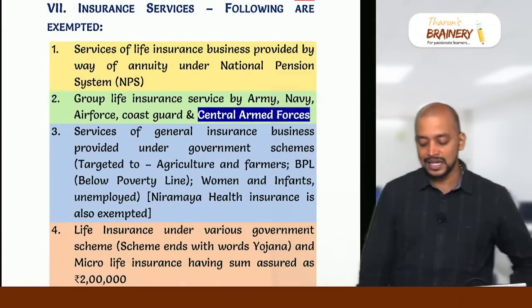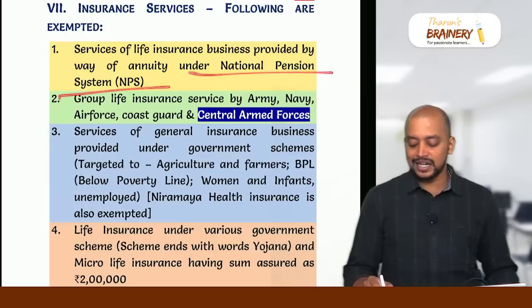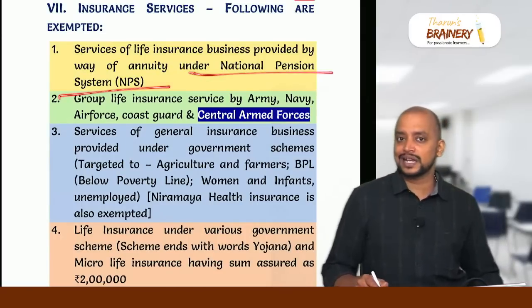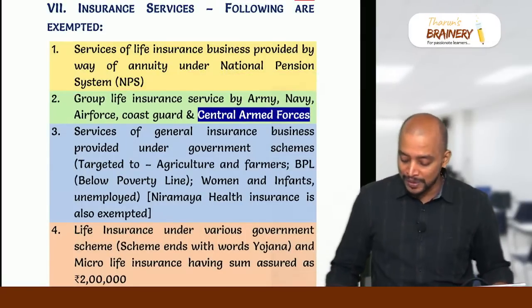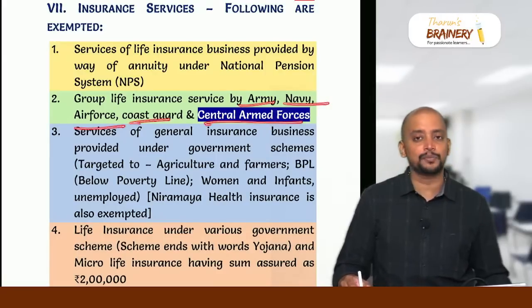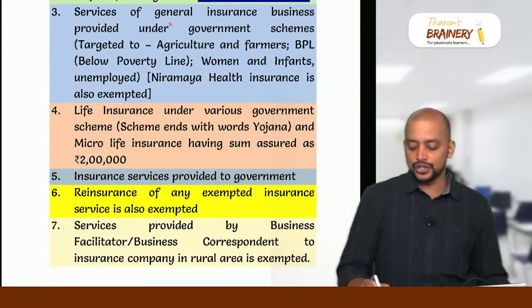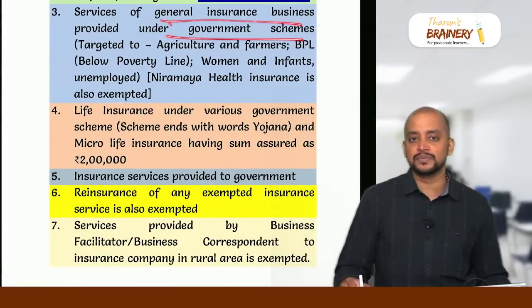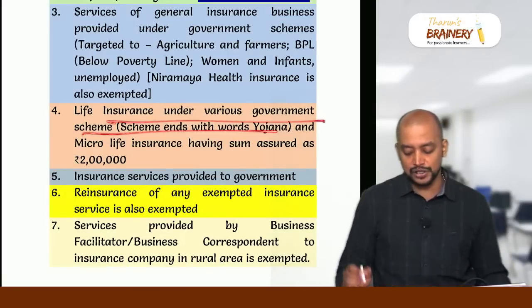Insurance services, service of life insurance. Just remember the national pension system: whatever money is collected towards insurance is exempted. In the same way, there is group life insurance by Army, Navy, Air Force, Coast Guard and Central Armed Police Forces. The premium collected is exempted. Then general insurance business provided under government schemes is exempted, and life insurance under government schemes is also exempted.